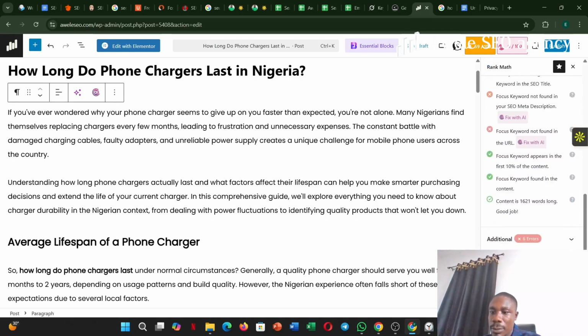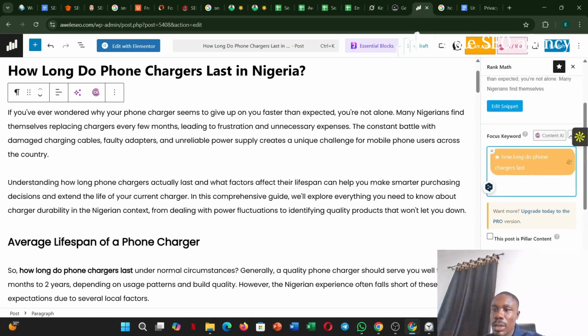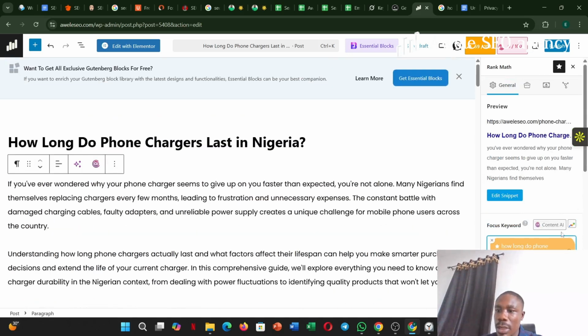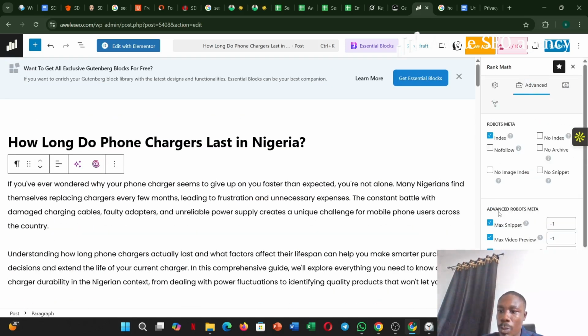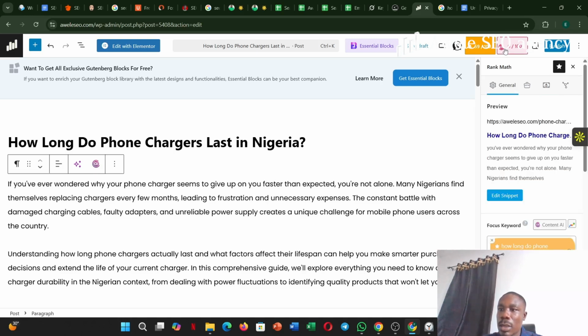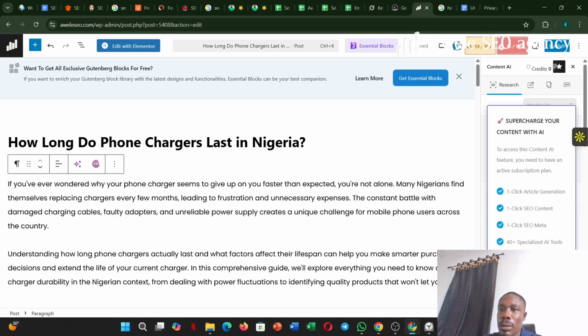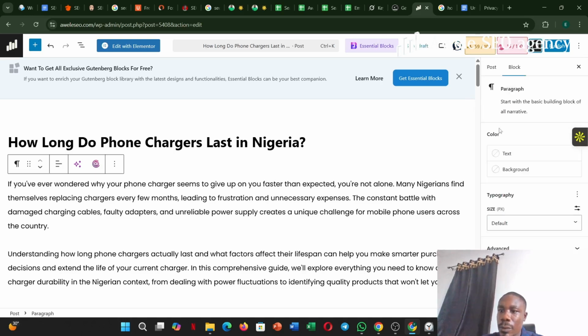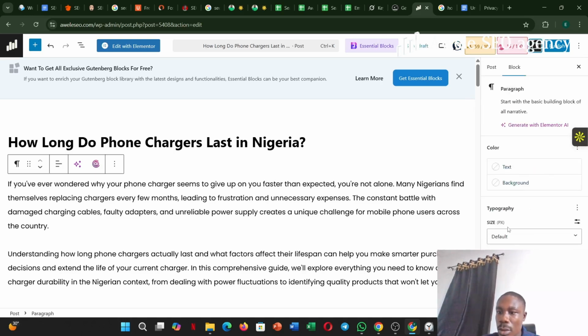Okay, I think that's good. Let me check my schema. I hope it's okay. Yeah. Now typography. This is where I'll set the size of my article, how I want it to look.